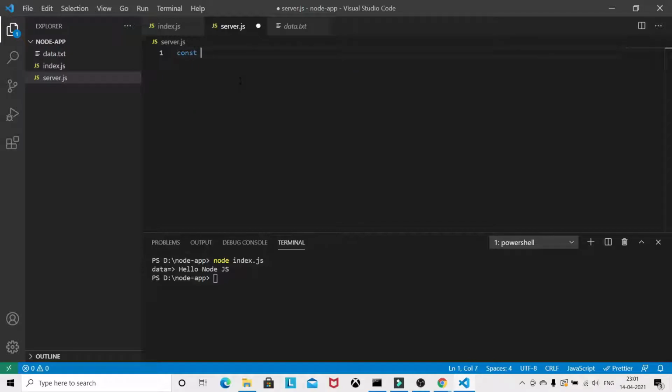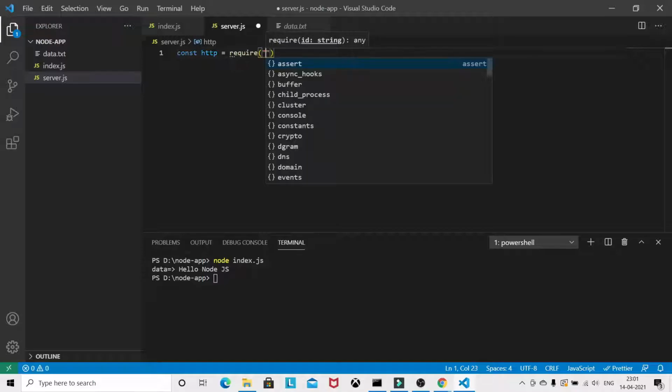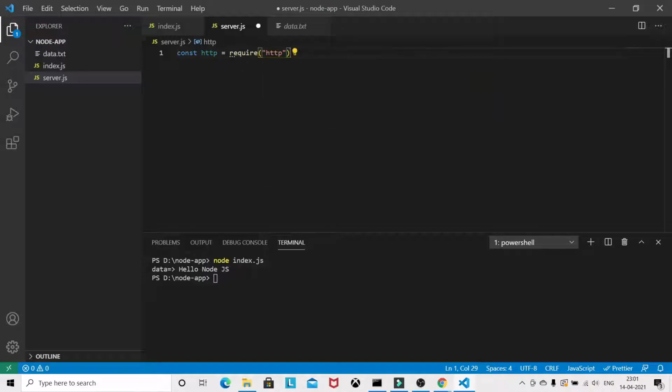We have to import the HTTP module, so we need to require this HTTP module from Node.js to work with incoming HTTP requests. Here we are going to create a basic server. We will be setting up a basic Node.js server. That is what Node.js is built for, to create servers.